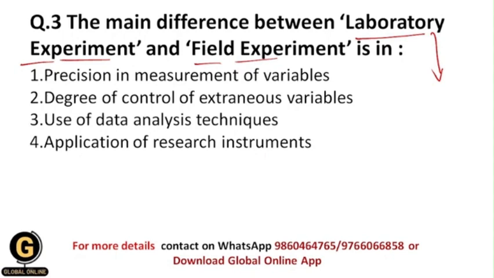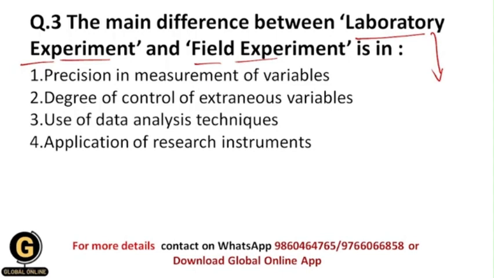Within the field experiment, as it is wholly natural, we don't have proper control on the extraneous variables. Basically, extraneous variables are variables that the researcher doesn't want to study, but because of them there can be a false effect on the results of our research study.